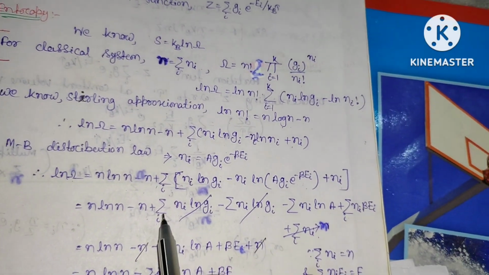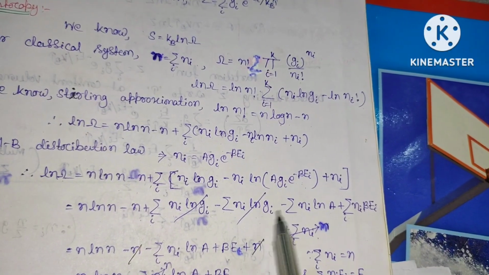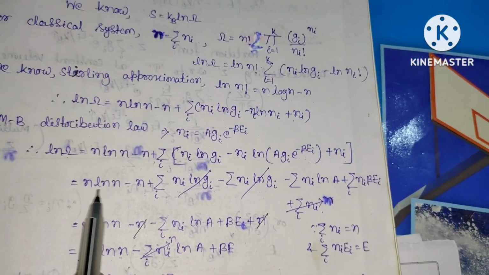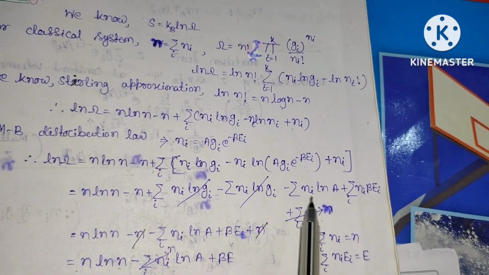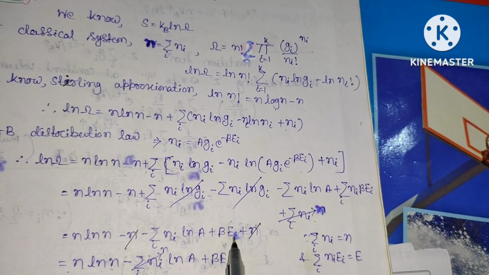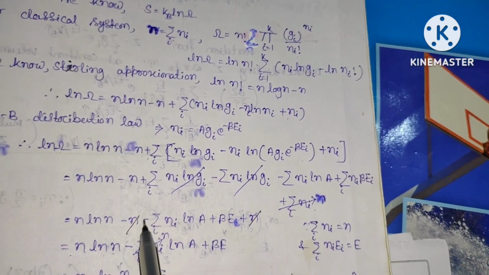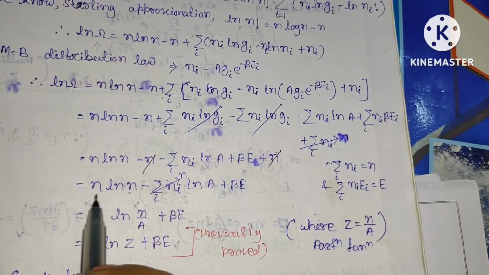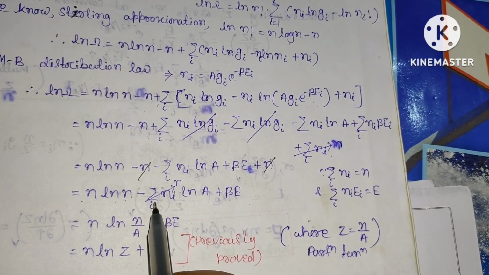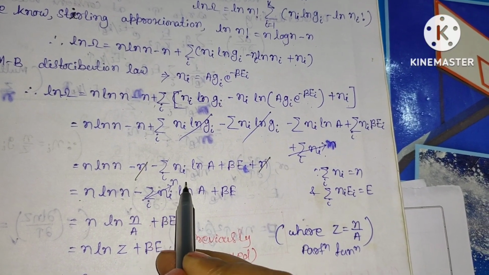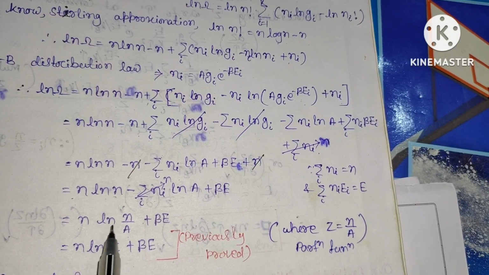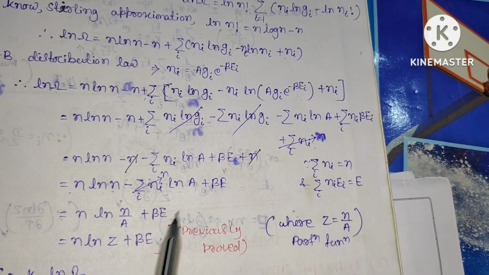Here plus minus get cancelled, Ni ln gi, and the total sum of Ni will be equal to N. So N ln N minus Ni ln a plus Ni Ei is your E, so beta E, plus this is your N. So N gets cancelled again. So N ln N minus Ni ln a plus beta E. Here sum over Ni is N. So we can write, taking N as common, this as N ln N by a plus beta E.